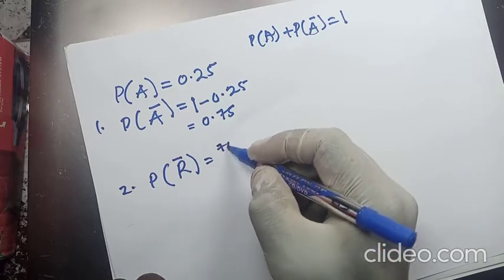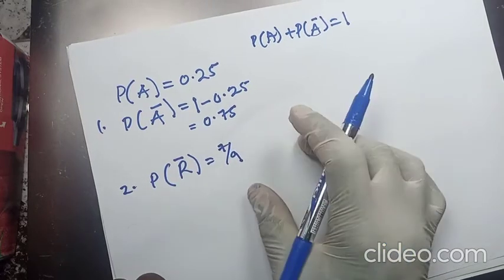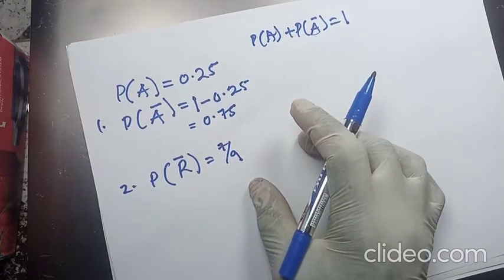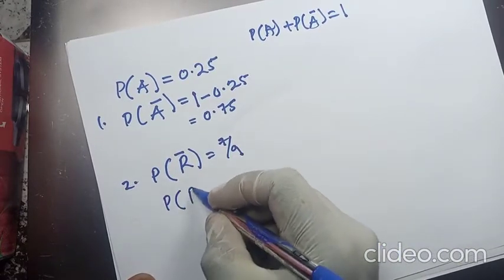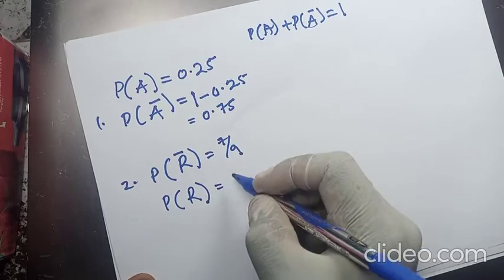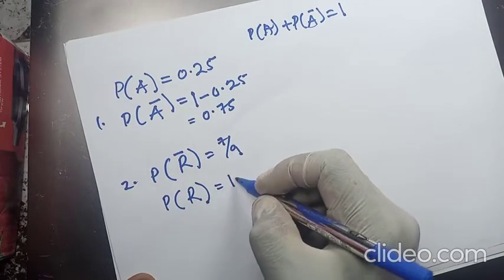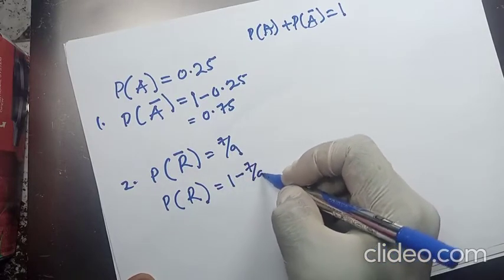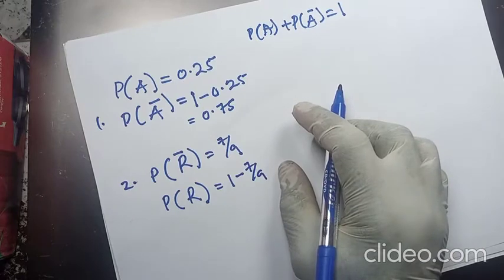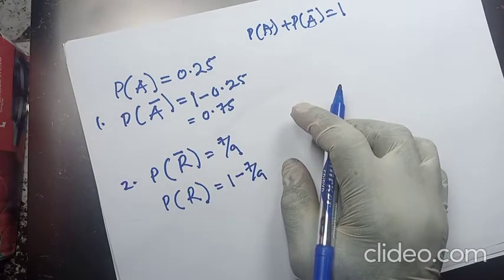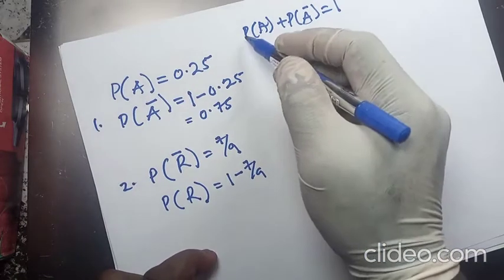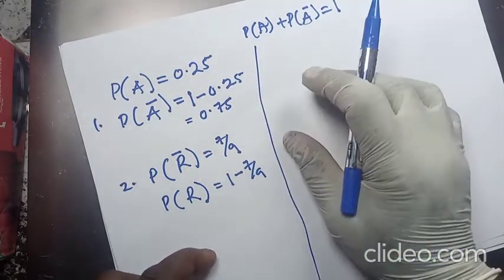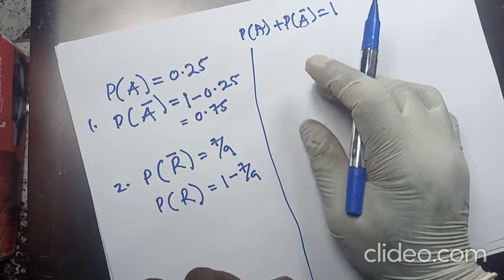And again, let's assume we have the probability that Rose will not write an exams, and the probability is 7 on 9. So we need to find the probability that Rose will write the exams, and that will still be 1 minus 7 on 9. So the idea is whether you want to find the success or you want to find the failure, it's always 1 minus the probability given. That's all.